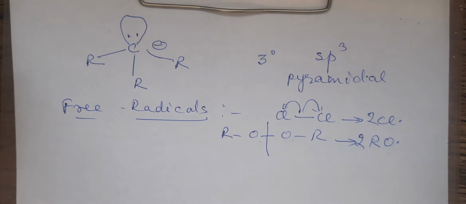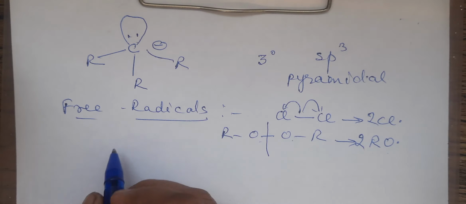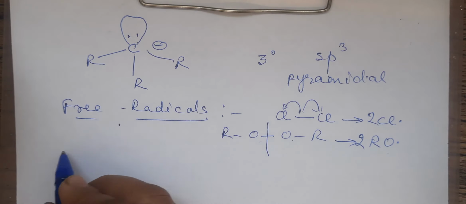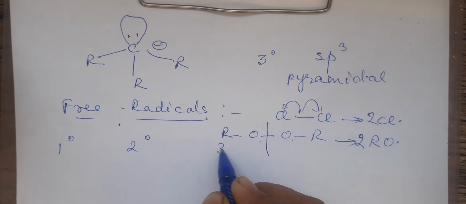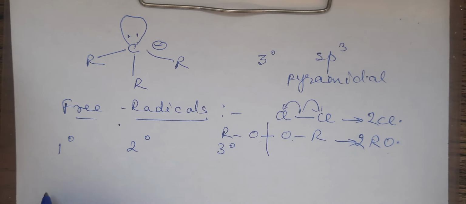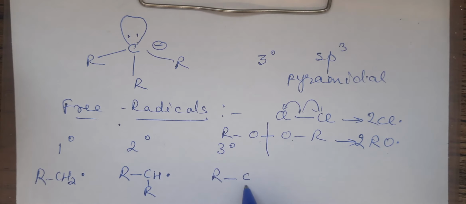Like the carbanion and carbocation, free radicals also can be of 3 types: 1 degree, 2 degree and 3 degree. If I have to write 1 degree, I'll write RCH2 dot. If I have to write 2 degree, R2CH. 3 degree means 3 R's will be attached to the carbon.